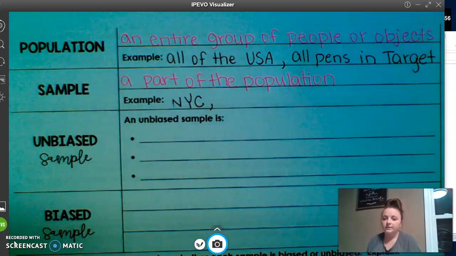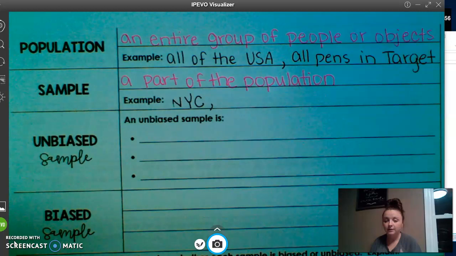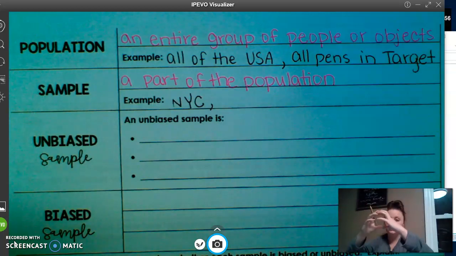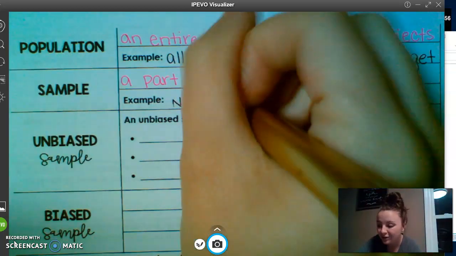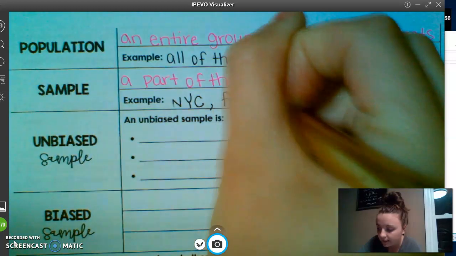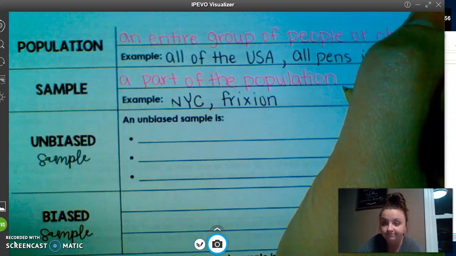Another example of this is if we're talking about all the pens in Target. Miss Brown, Mary Michael, some of my other friends, we like those pens that I have, the Frixion pens. So that we've got all the pens in Target, then we go down to the Frixion pens, which I do not have. Mine are lost, could not find them when I came to school. If you took them, I hope you enjoy them right now.